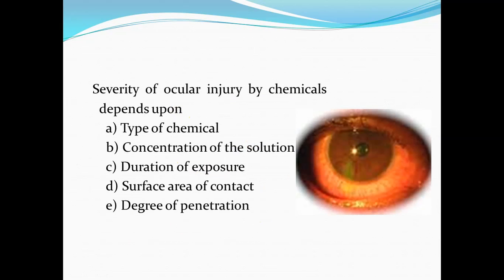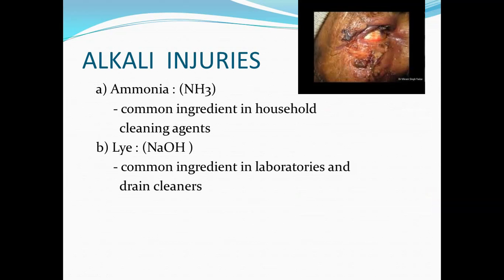Severity of ocular injury depends upon the type of chemical which is going to cause the injury, the concentration of the solution, duration of the exposure, surface area of contact, as well as the degree of penetration. So these chemical injuries are broadly classified into alkali injuries and acid injuries.